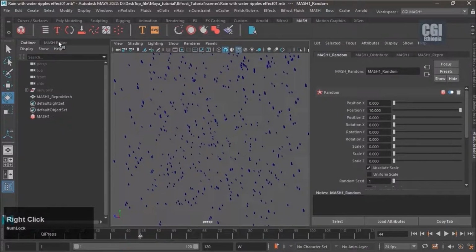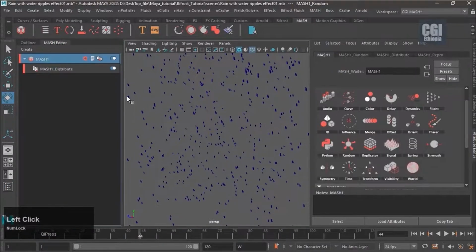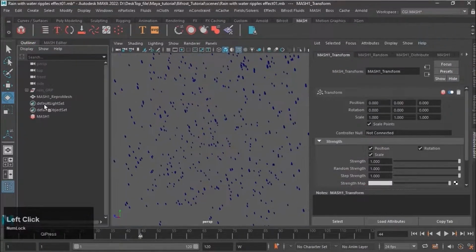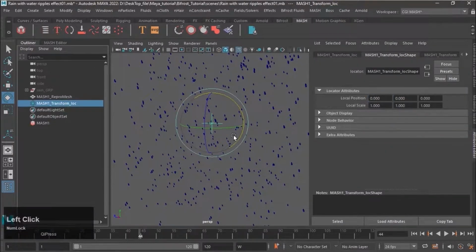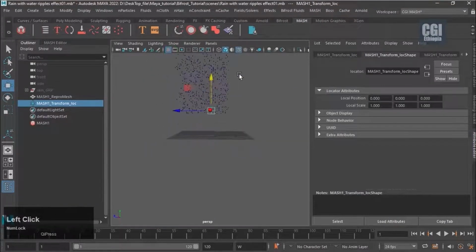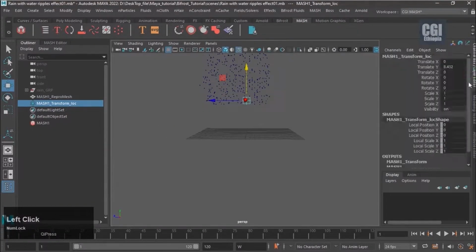To edit these, go back to the Mesh network. Add the Transform node. Right-click in the controller null. Then select Create. Select the created locator and translate Y value 10.